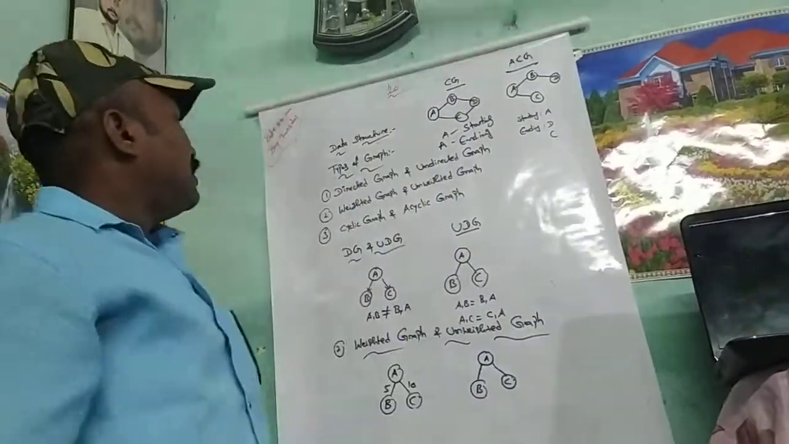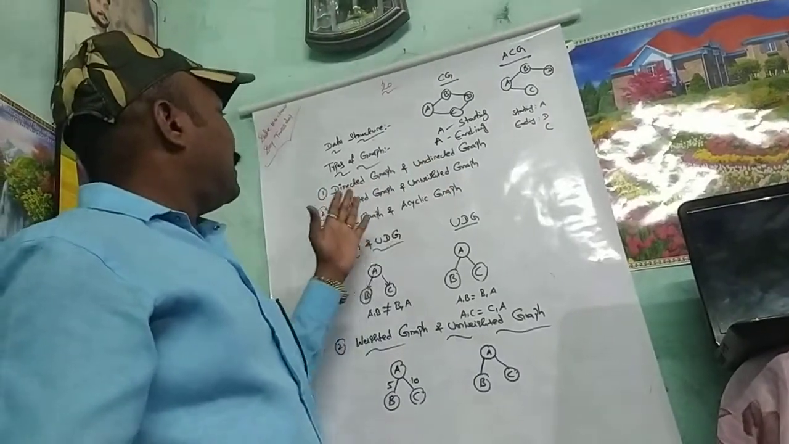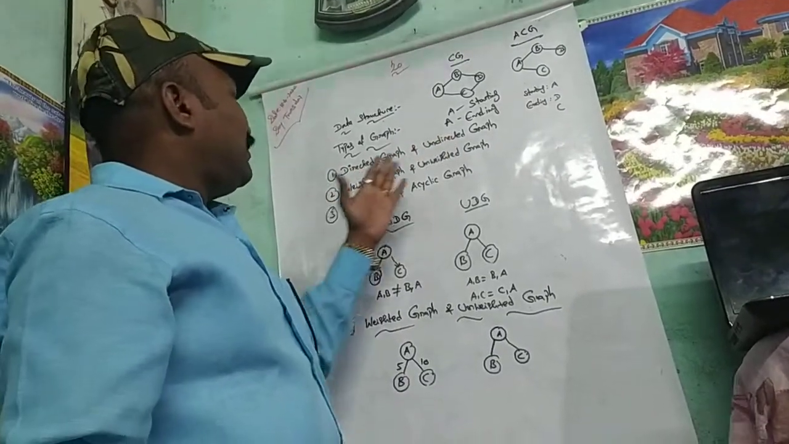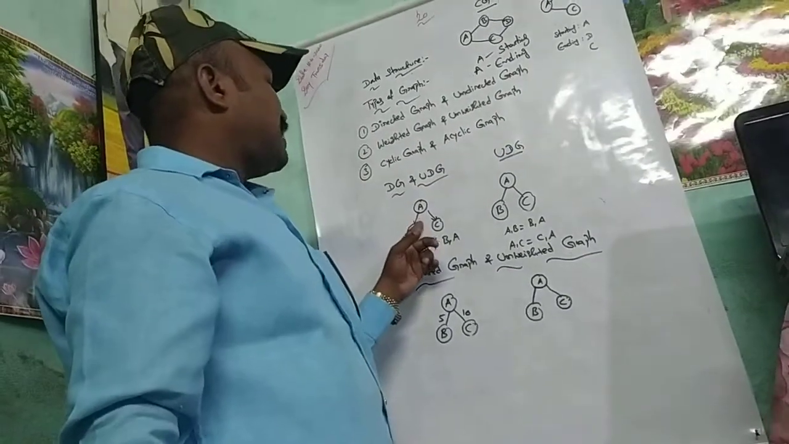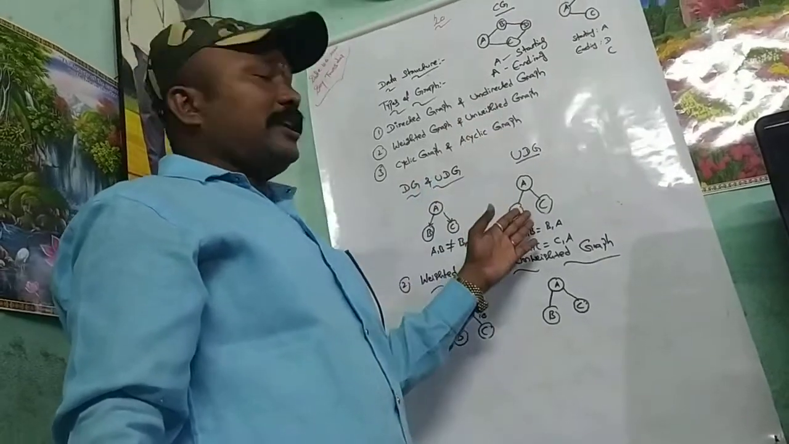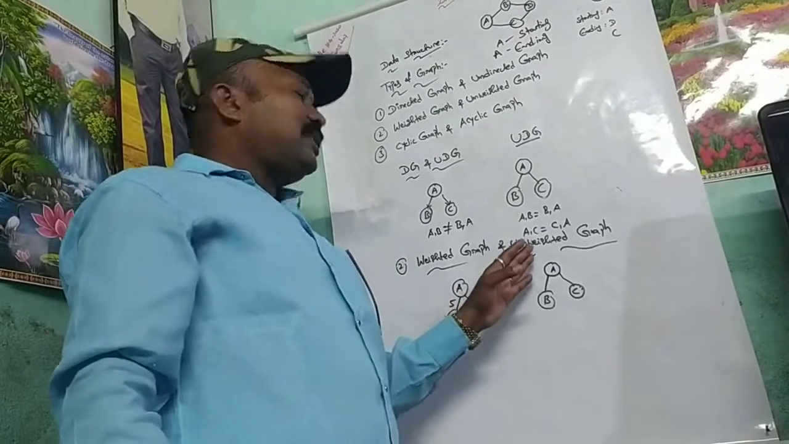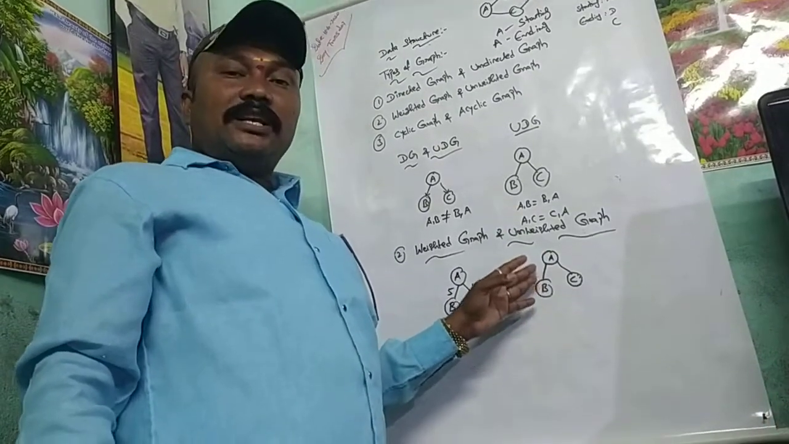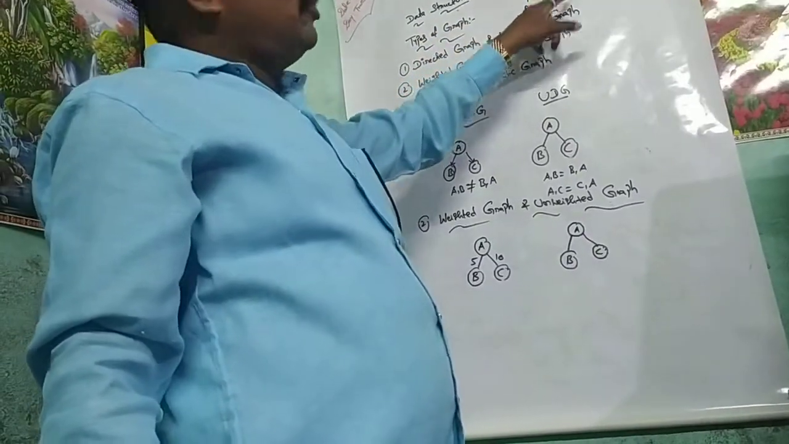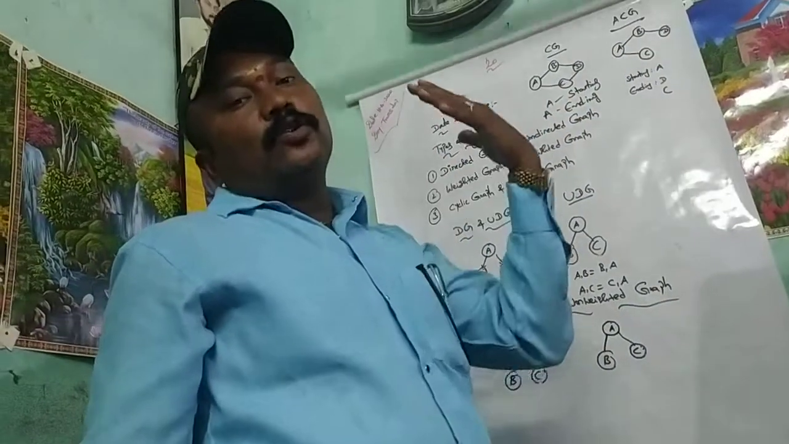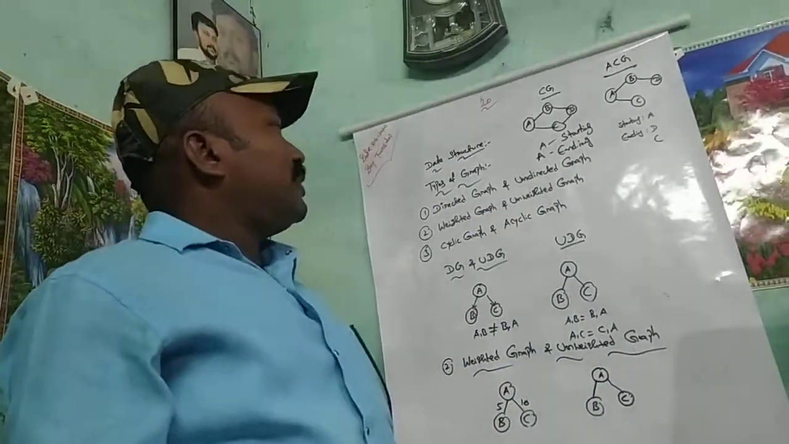So these are the different types of graphs: directed graph, undirected graph, weighted graph, unweighted graph, cyclic graph, acyclic graph. Directed graph means just show the directions. Undirected graph means there are no directions. Weighted graph means assign the cost to each and every edge. But unweighted graph means do not mention any cost. Cyclic graph means starting node is equal to ending node. Then acyclic graph means starting node is not equal to ending node. So that is about the different types of graphs.